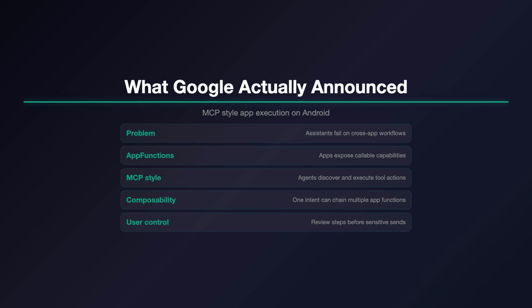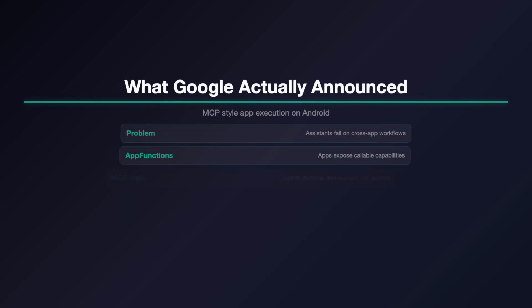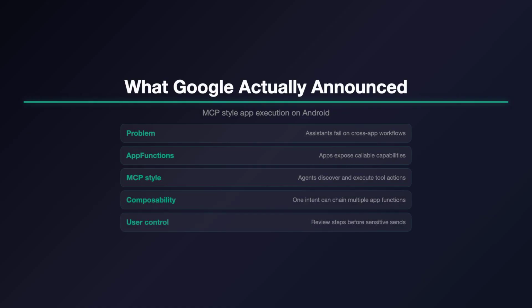The bigger point is this: voice and chat interfaces only become truly useful when they can reliably do work across app boundaries, not just talk about what you should do next.